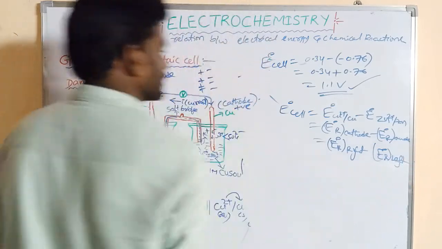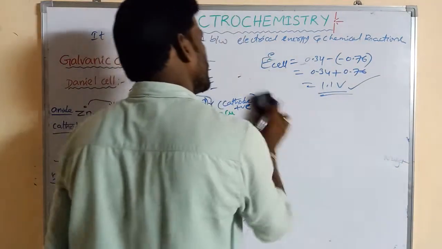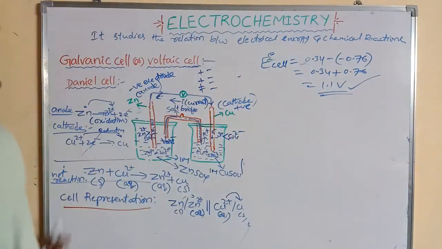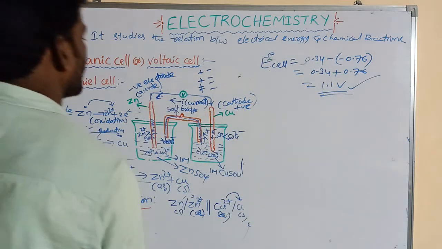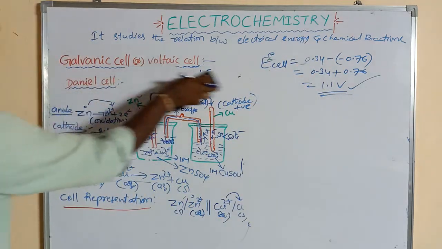So these are the formulas, right? Now the cell potential of a galvanic cell or voltaic cell or Daniell cell, how much? 1.1.